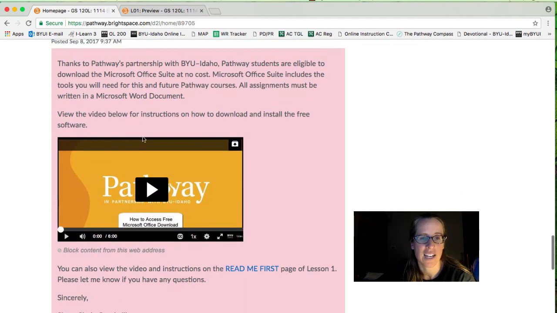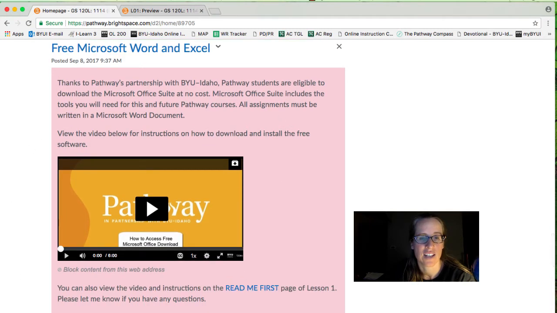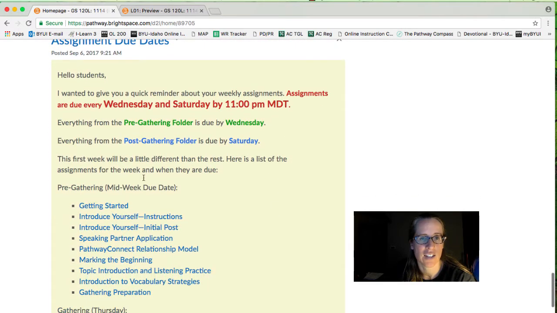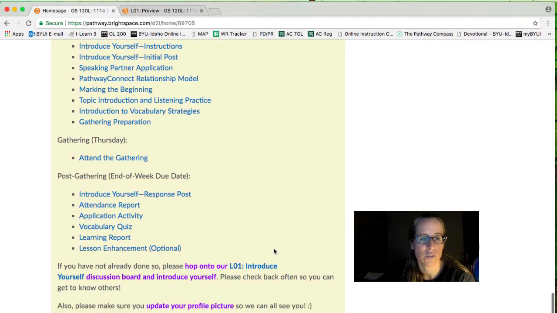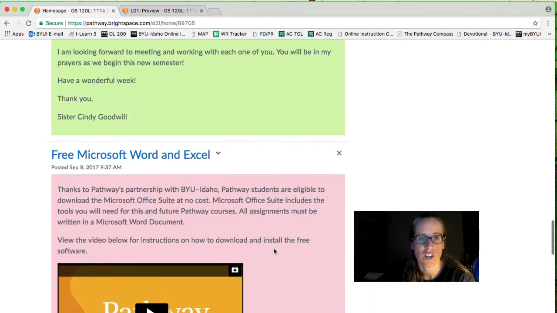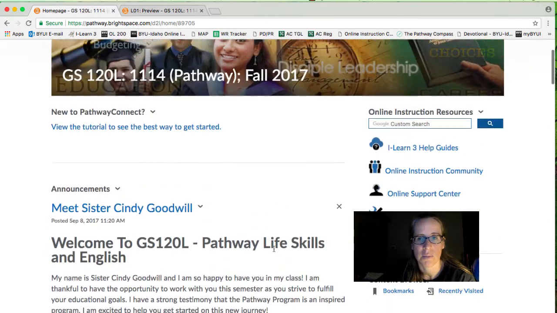Anything that is in pink, this right here is free Microsoft Word and Excel. It explains how to download the Microsoft Office suite. You will need Microsoft Word in order to be able to turn in your assignments. So this announcement will explain that, and any announcement that's in pink means that it's very important. As we go down, you can see assignment due dates down here. I explain when everything is due for the first week, because starting out it can be a little confusing, so I wanted to make sure you got everything turned in on time the first week. So those are the announcements.